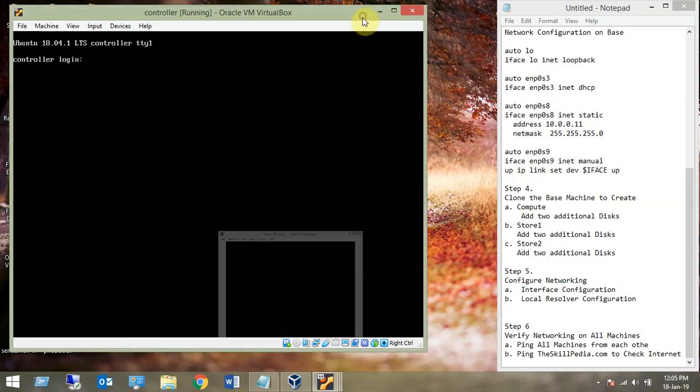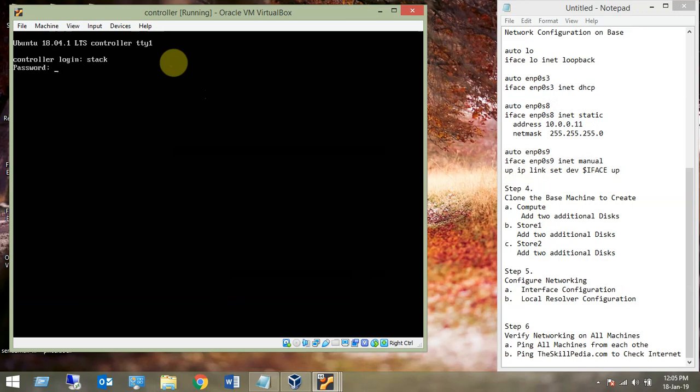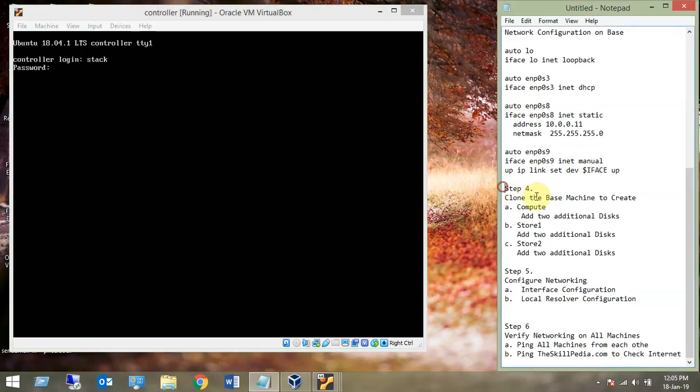So the rest of the machines are coming up. In the meanwhile, I'll configure /etc/hosts, that is the local resolver, which is given in my step number 5. Because we have already done step number 4, now we are configuring networking, interface configuration and local resolver configuration. All right, let's do that.